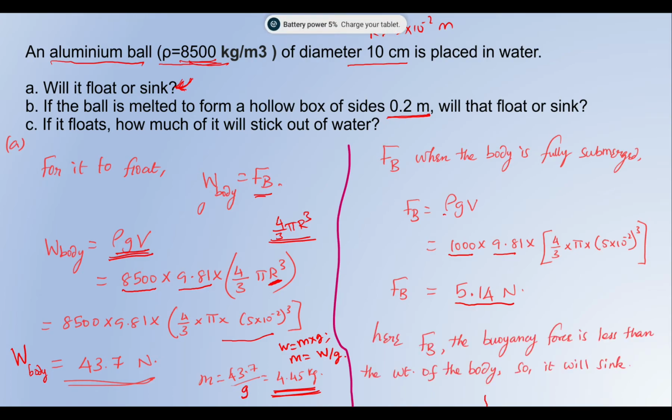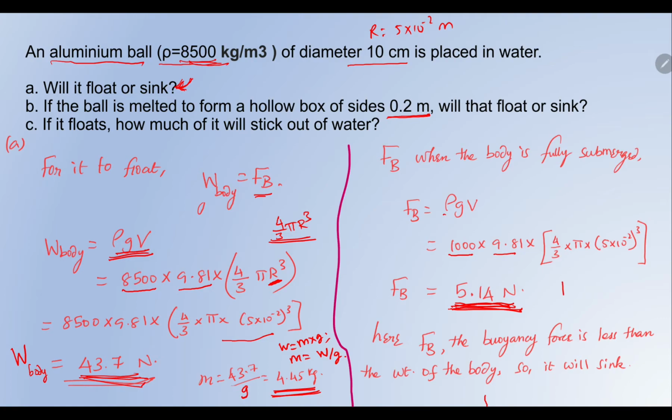So what do we know? If the body is supposed to float, the buoyancy force should be higher than the weight of the body. But unfortunately, here the buoyancy force is 5.14 and the weight of the body is 43.7.